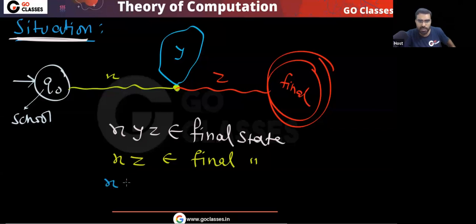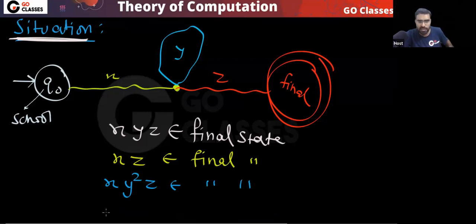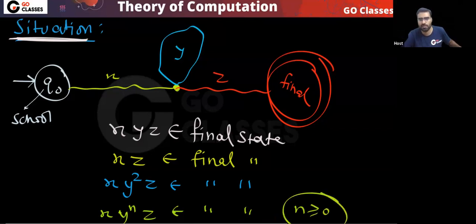Next, if you repeat this Y 2 times, 3 times, then also you can go to final state. Similarly 4 times, 10 times, I can simply say any number of times you can still go to final state. You can repeat this Y any number of times. So just remember this diagram.